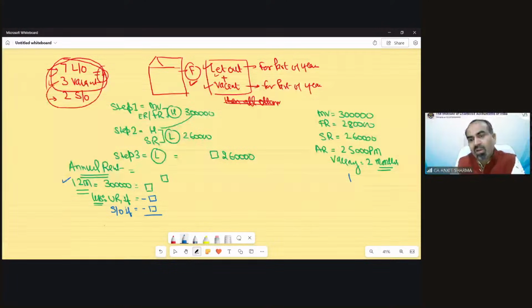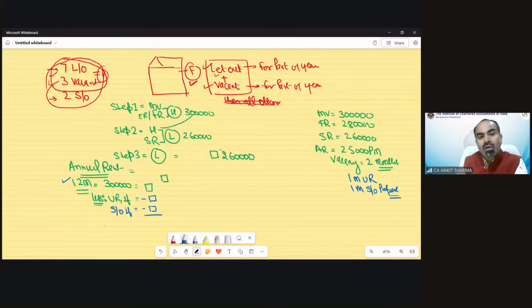Suppose there is 1 month unrealized rent and 1 month self-occupied property. Clear? So we will take annual rent for full 12 months, and we have to reduce unrealized rent if that has been given in the question. And if self-occupied also, then for that month rent also needs to be reduced.